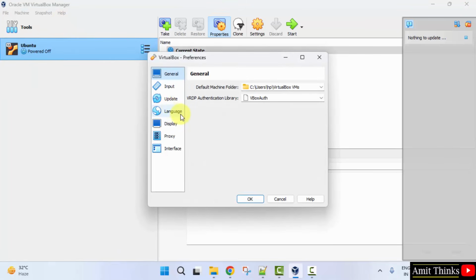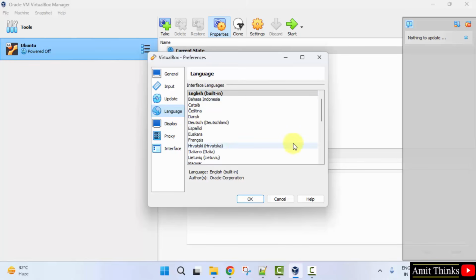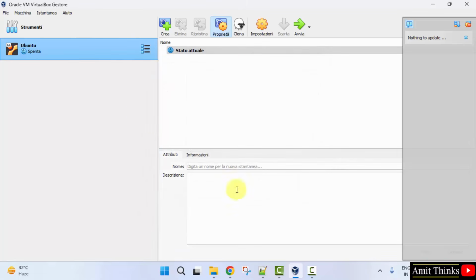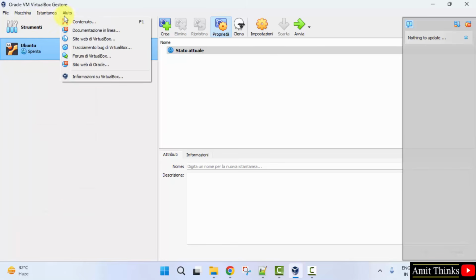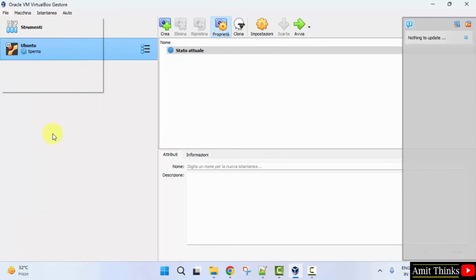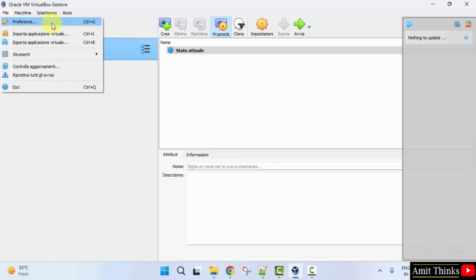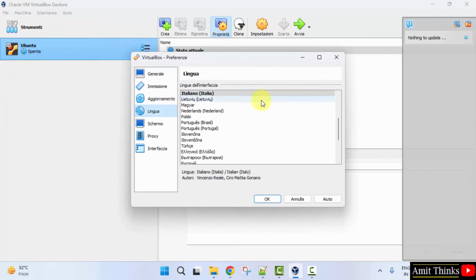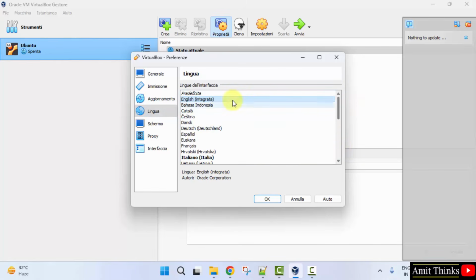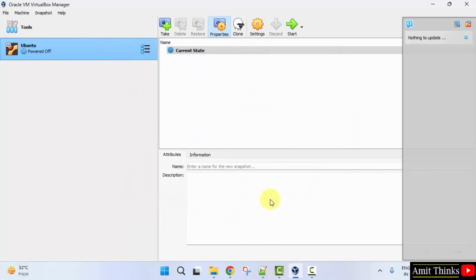Now go to Language. Here we have English, that is built in. Let's say you want to go for Italiano, that is from Italy. Click OK. Now you can see it is completely changed to Italiano, Italy's official language. If you want to change it again, click on the first one, click on the fourth one, which is language, and select English again, the first. Click OK. Now it will change to English.